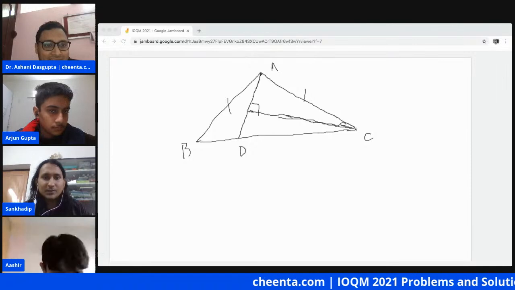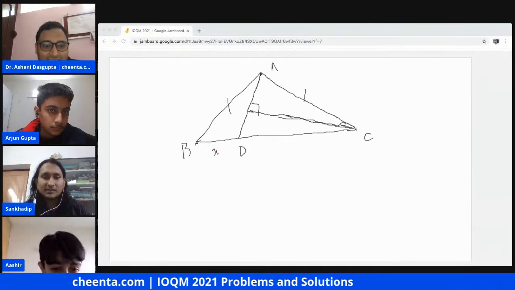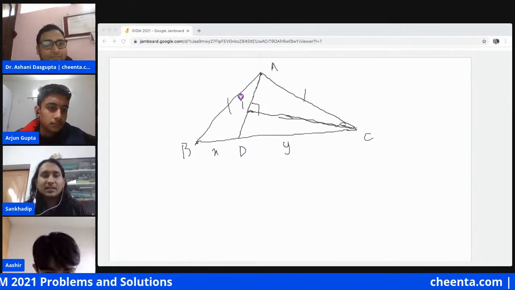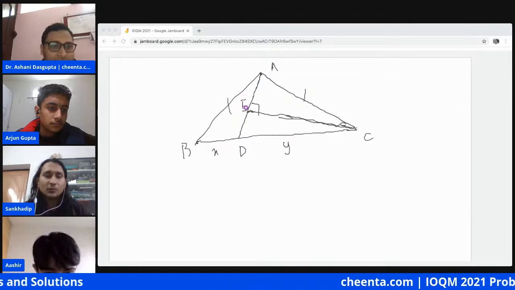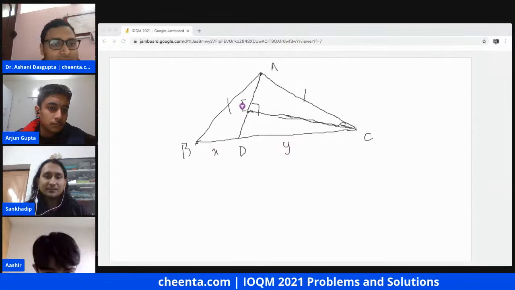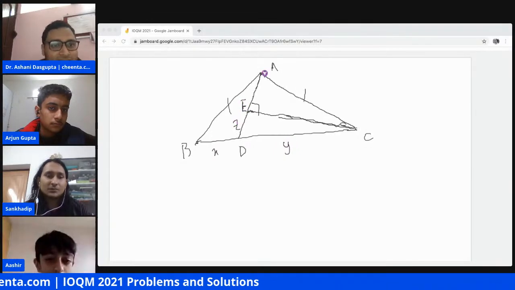So you are given the length of BD, the length of DC, and the length of DE, where CE is perpendicular onto AD. The length of CE is, say, Z. You need to find the length of AE.